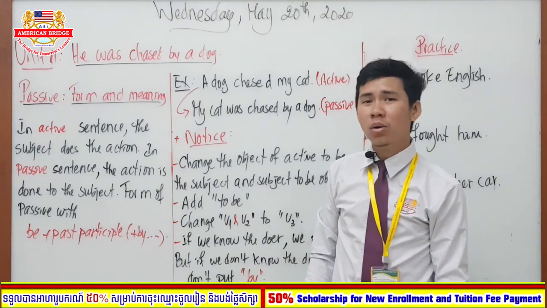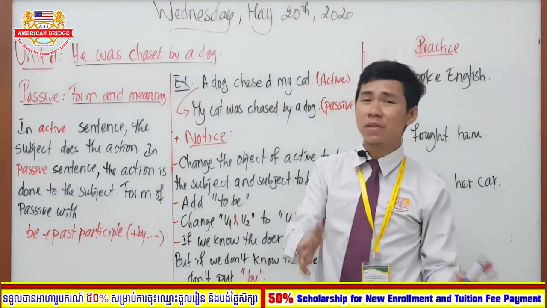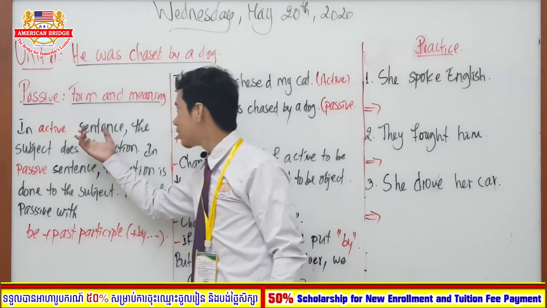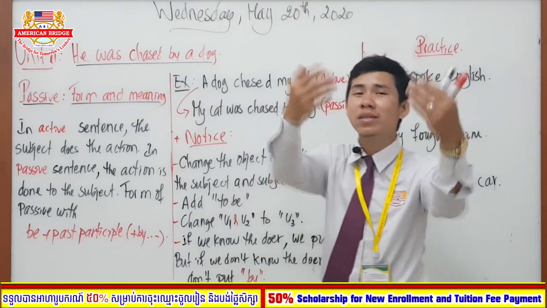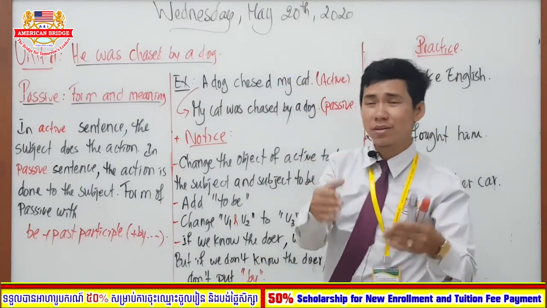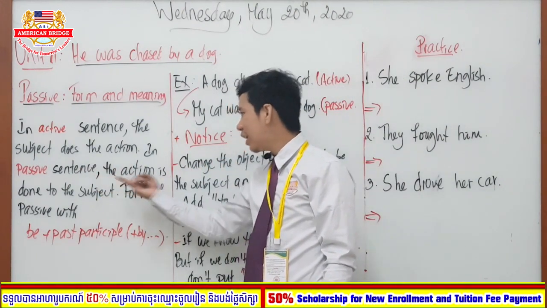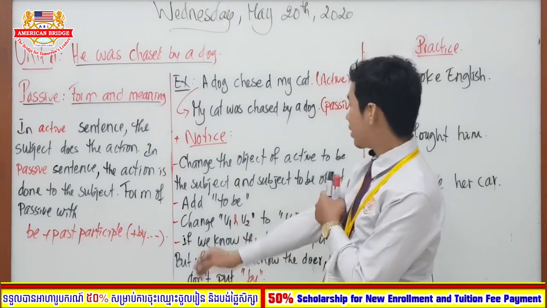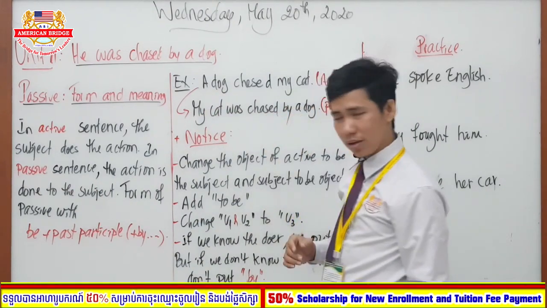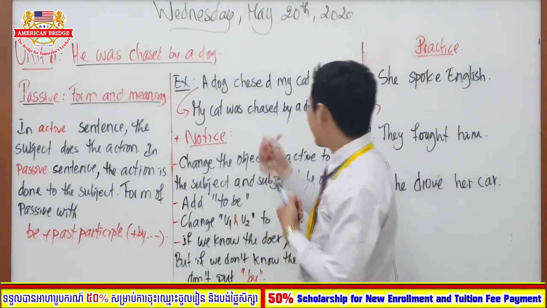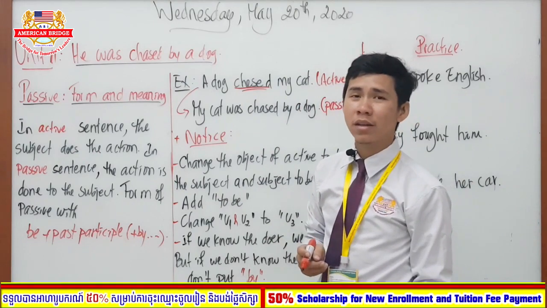As we have already mentioned in the definition, in an active sentence, the subject does the action. What is the action of the subject? Chased. Right. Okay, how about in a passive sentence? The action is done to the subject. What is it? "My cat was chased by a dog." Because in the active sentence, we wrote it in the past tense, right?